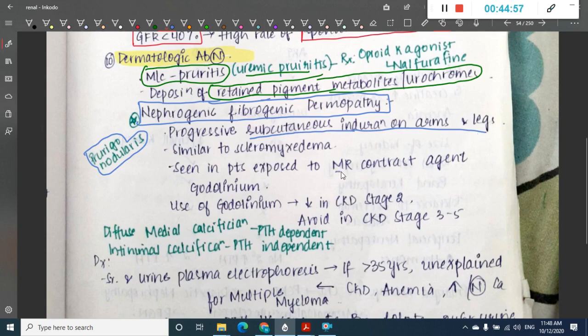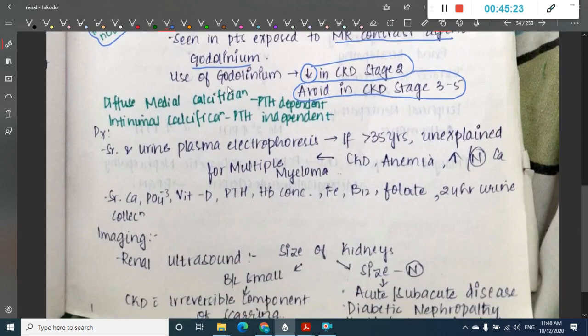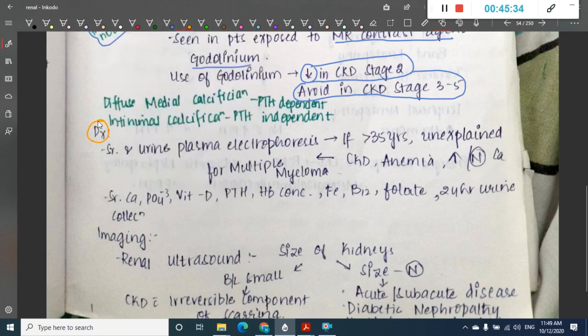It is seen in patients exposed to MR contrast agents, that is gadolinium. As a result, the use of gadolinium is decreased in stage 2 chronic kidney disease, and you should avoid it in stage 3 to stage 5 chronic kidney disease due to this complication of nephrogenic fibrosing dermopathy. I will show you the pictures of this also. Sometimes you can see diffuse medial calcification, which is parathormone dependent, and intimal calcification, which is parathormone independent.